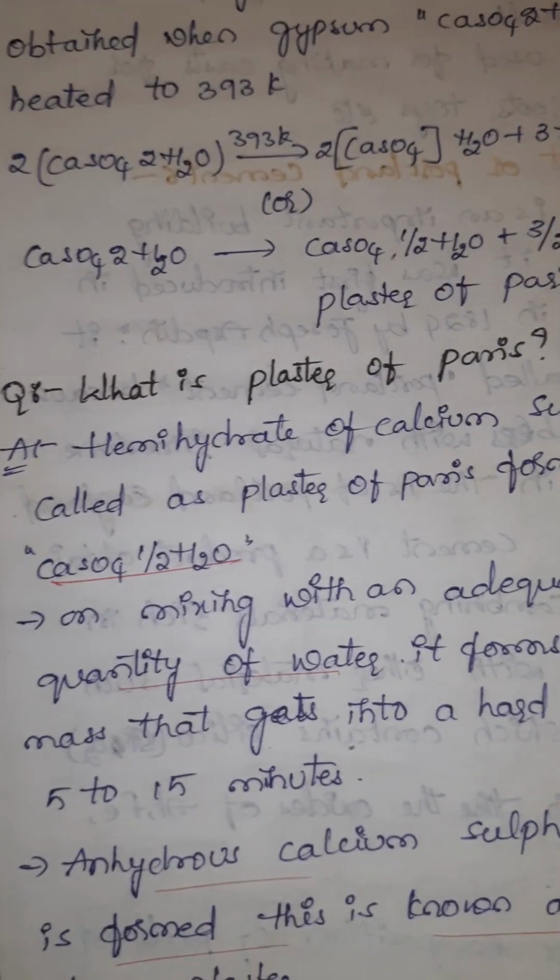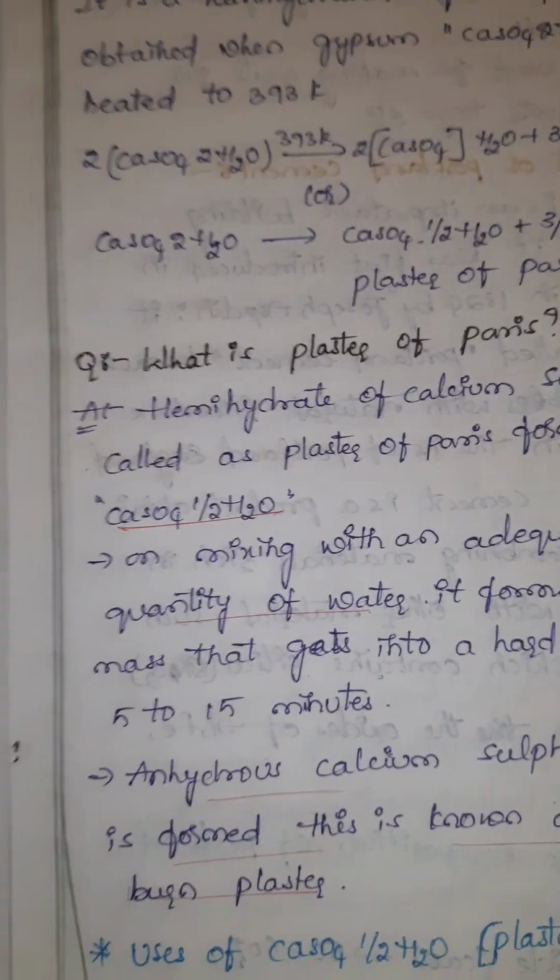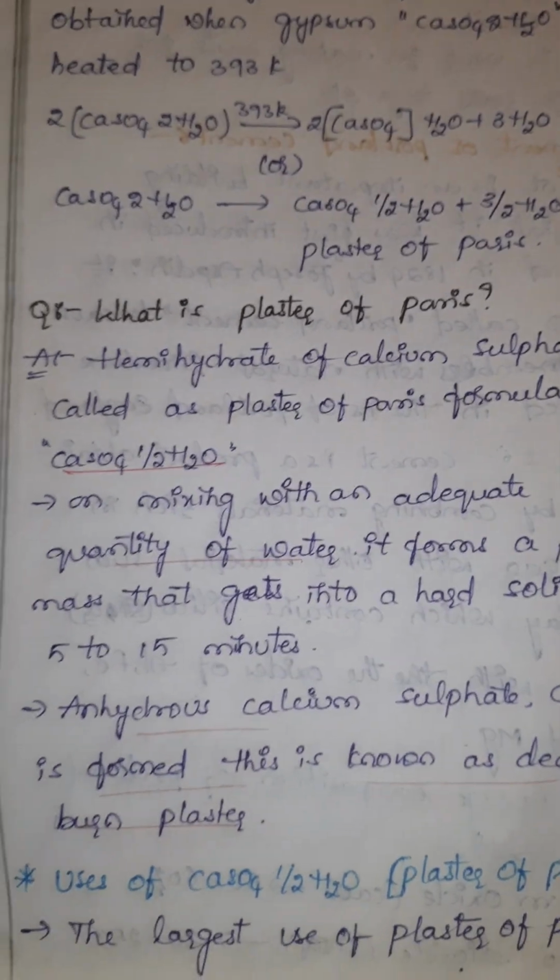It is obtained when gypsum is heated. Gypsum, when heated, gives us POP.